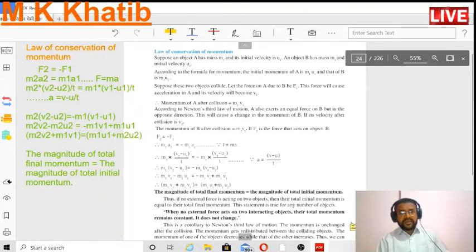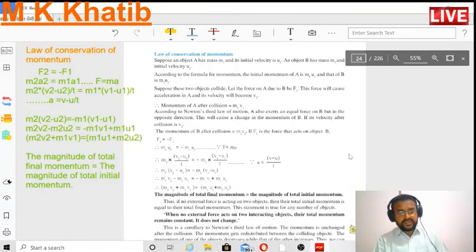Thus, if no external force acts on two objects, then their total initial momentum is equal to their total final momentum. When no external force acts on two interacting objects, their total momentum remains constant. It does not change. Thank you.